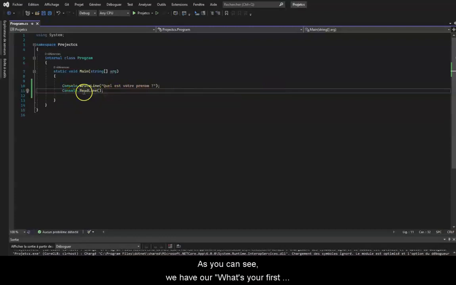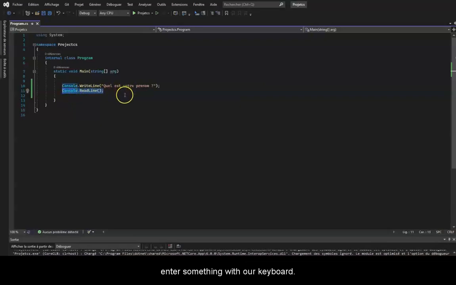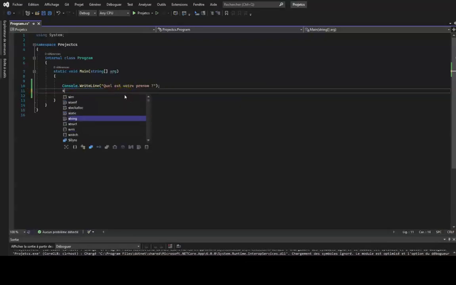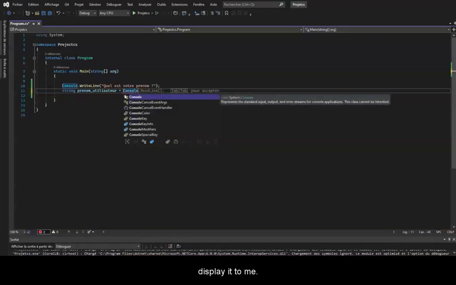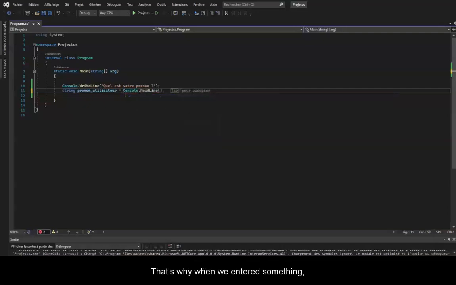As you can see, we have our "what's your first name" question and we can now enter something with our keyboard. For example, we'll write the name Elias and we'll press the enter button. So what do you see? Indeed, nothing happens. You may wonder why. So in our program, we simply use the function that allows us to interact with the user, but we won't tell it to go and store the value that the user is going to enter and display it to me. That's why when we entered something, nothing happened.